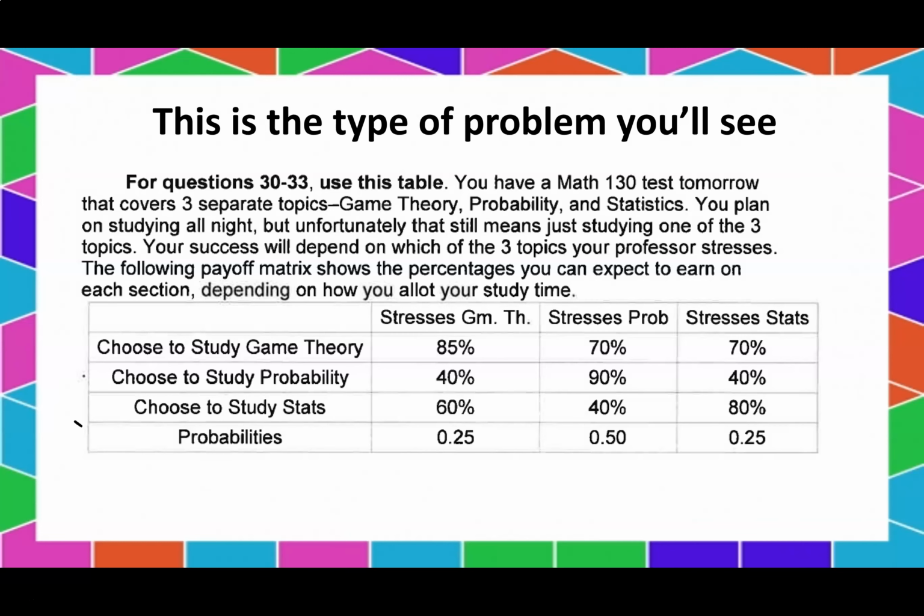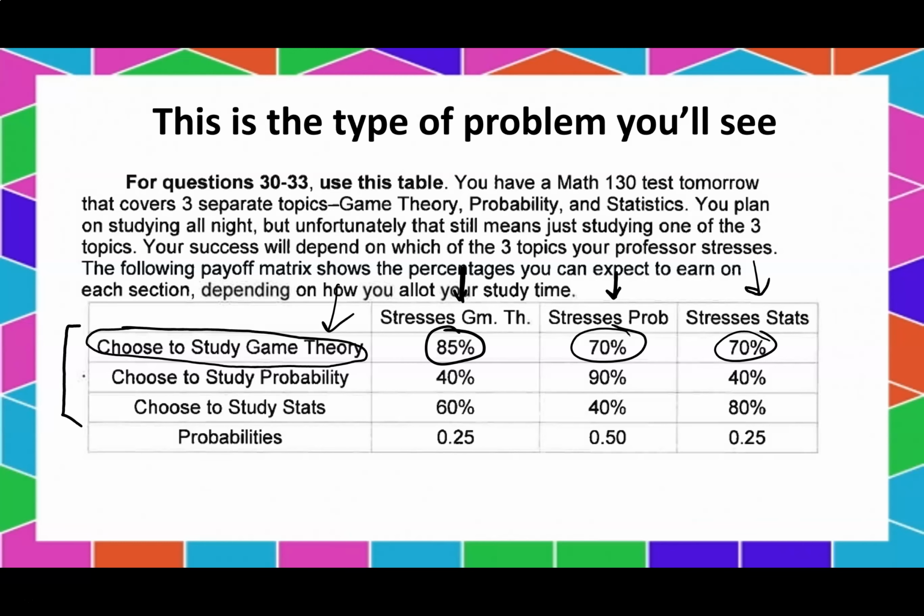So this is what you are choosing. These are your 3 options. You only have time to study one. So if you choose to study game theory, that's your choice. If, as your professor, I choose to stress game theory, you're going to get an 85% on that test because you've studied the thing that I'm stressing. However, if the exam actually stresses probability, then you're only going to get a 70% because you studied game theory. And if my test stresses stats, you're going to get a 70%.